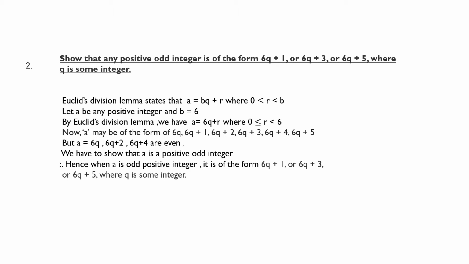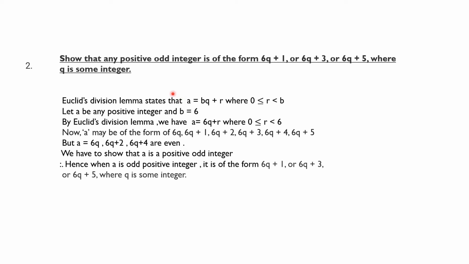Exercise 1.1, question number 2. Show that any positive odd integer is of the form 6q plus 1, 6q plus 3 or 6q plus 5, where q is some integer. First we will state Euclid division lemma, that is a equal to bq plus r, where 0 is less than or equal to r, which is less than b. Then we will compare this lemma with the question.